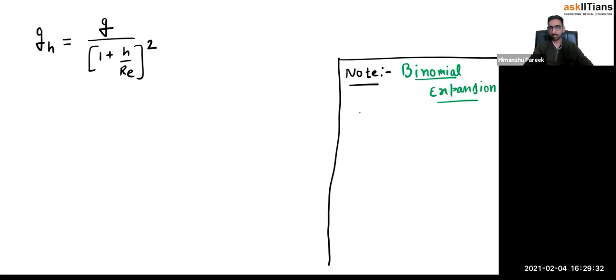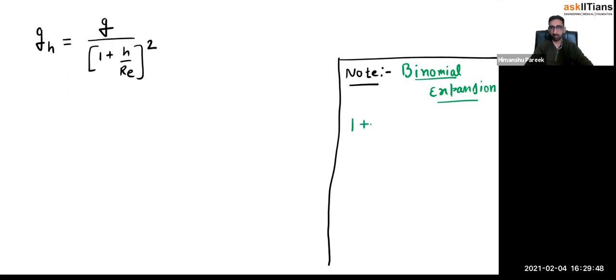First of all, let us understand what binomial expansion is. It's a mathematics thing. You don't know it, so first believe that you don't know it, and now you are learning it for the first time, so you should remember it so that you can simplify that formula.